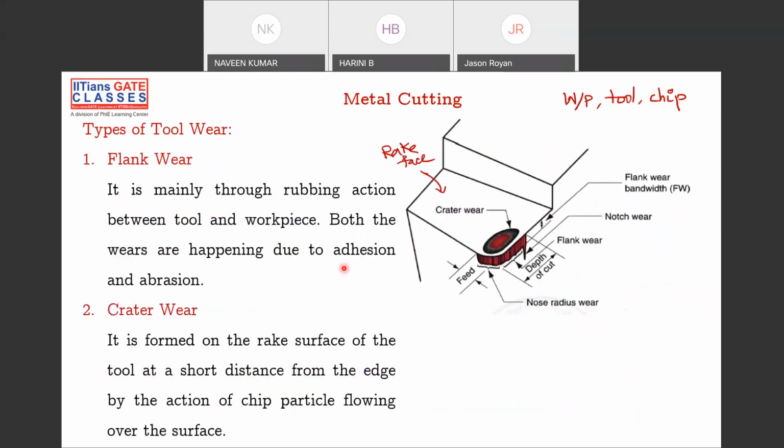And there are two different types of tool wear, that is your flank wear and the crater wear. Crater wear is created on the rake face, and flank wear is created on the relief surface. This is your relief face, rake face. So crater wear is created onto the rake face, flank wear is created onto the relief face. Please remember these two important wears.